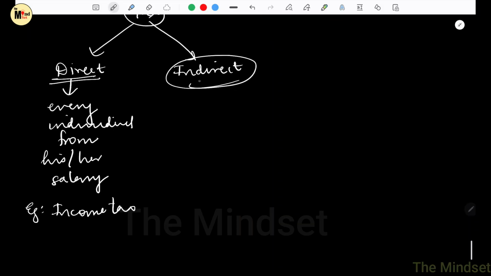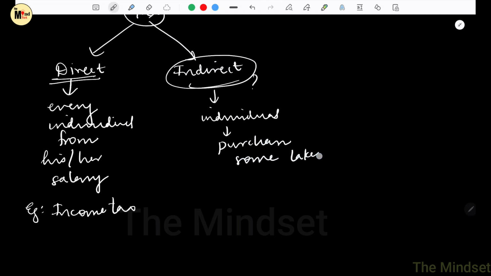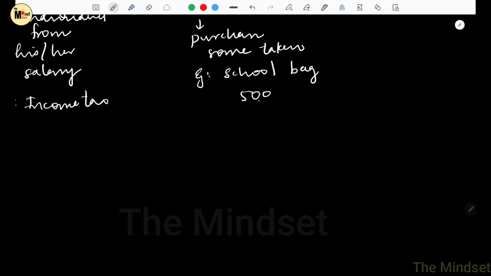Now what is indirect tax? Indirect tax means the individual is not directly giving any money to the government. Every time the individual purchases something, some money is taken from the money the individual pays for that particular product as tax. For example, a school bag costs 500 rupees.